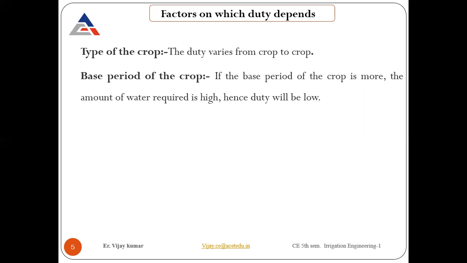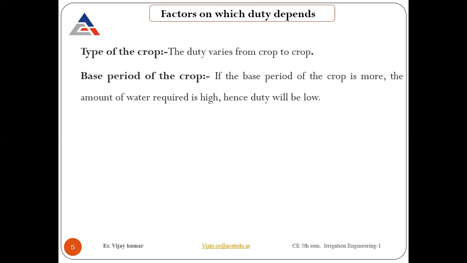But initially, before sowing the rice at that point, we require more water to supply to that acre or land in which you are going to grow your rice. So depending on the crop-to-crop requirement of water, requirement of water for a specific interval of time, according to that also duty will be affected. Now the base period of crop, obviously if base period of crop is more, the amount of water required is high, hence duty will be low.